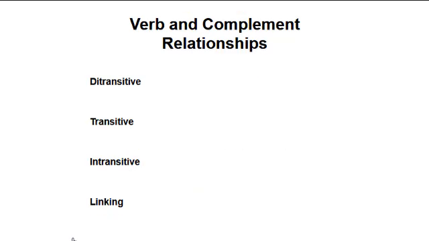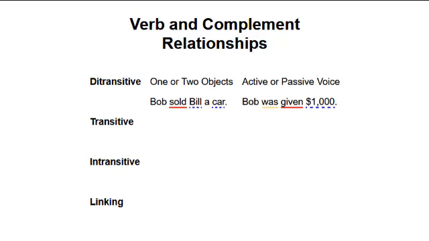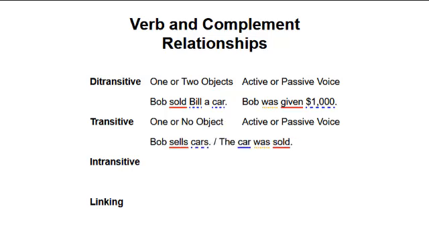When you look up a verb in a dictionary, some will tell you whether it is transitive or intransitive, or both, and give you examples. Ditransitive and linking are also categories of verbs. A ditransitive verb takes one or two objects and can be in the active or passive voice. Examples are "Bob sold Bill a car" and "Bill was given $1,000." A transitive verb takes one object and can be in either the active or passive voice.